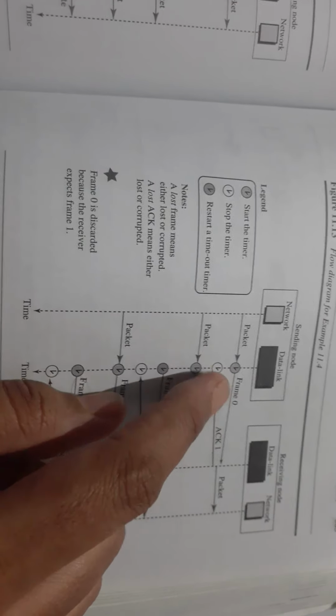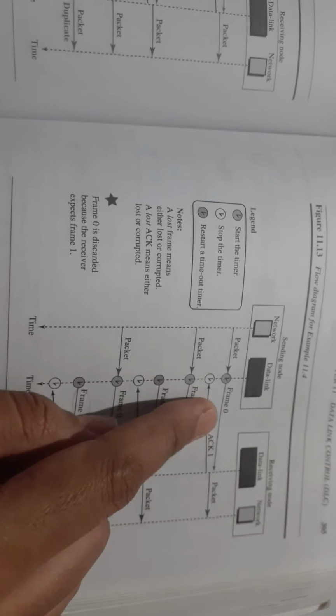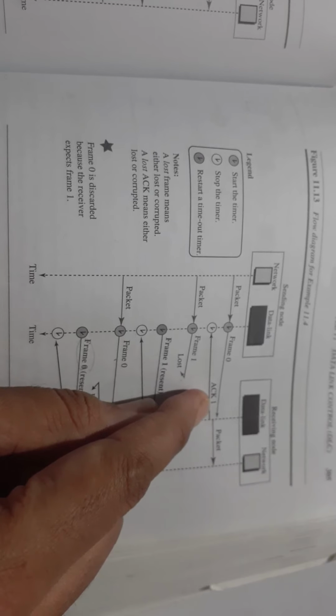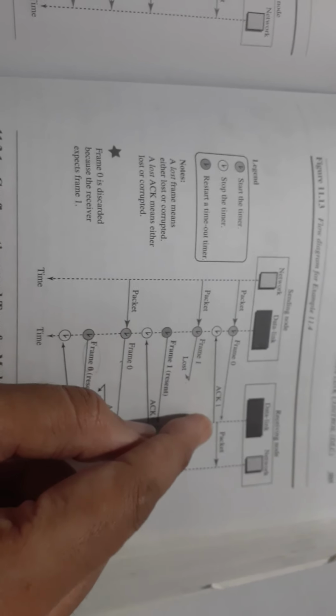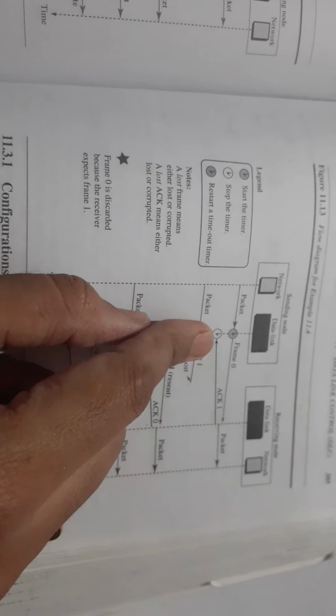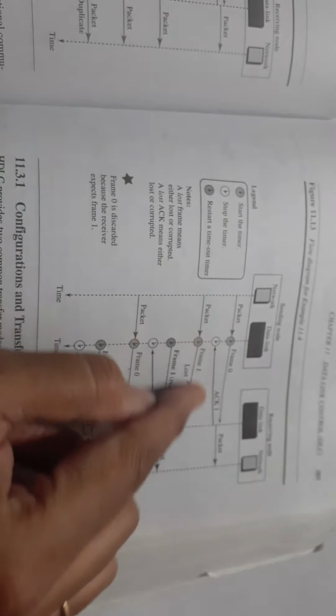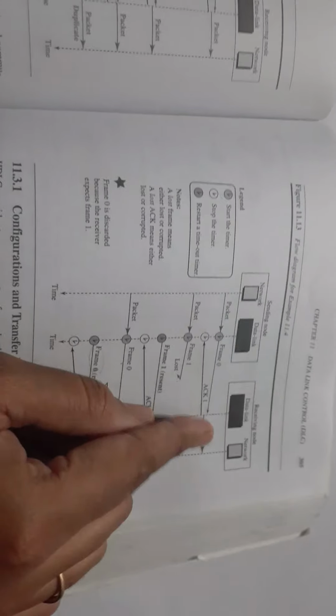First, the packet is sent from network to data link layer, and the frame is assigned sequence number 0. Frame 0, start the timer, wait for the acknowledgement. It is successfully delivered, and an acknowledgement with number 1, the reverse of this, is sent to the data link layer, so stop the timer. Here no issues with the first packet.